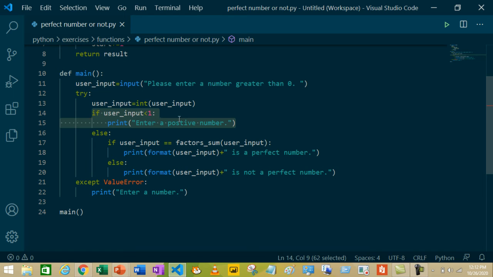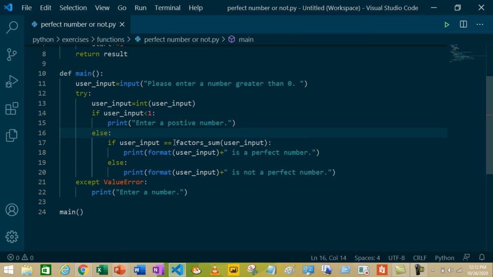As we saw even in the definition, we can find perfect numbers only for positive integers, so we are printing the error enter a positive number. Or else if the user enters a positive number, for example 2 or 6, it will do what's in the else block.